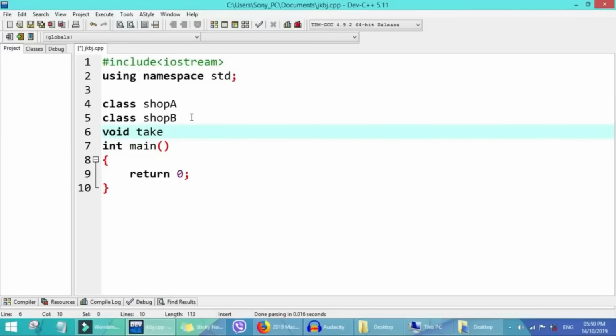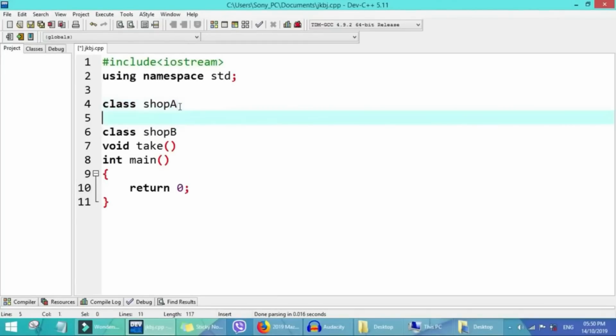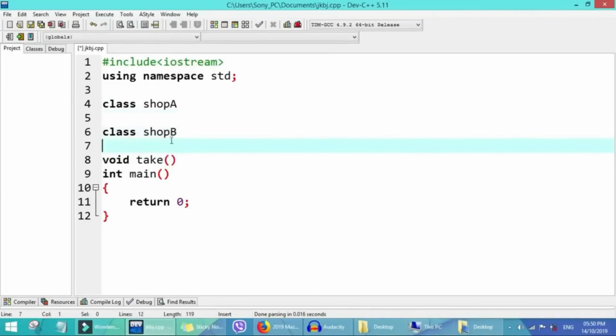The friend will take something from these two shops, so he is a good friend of these two people. The first person's data is in the first class. Everything the person sells in his shop, we call it class shop A, and everything the second person sells in the other shop, we call it class shop B.